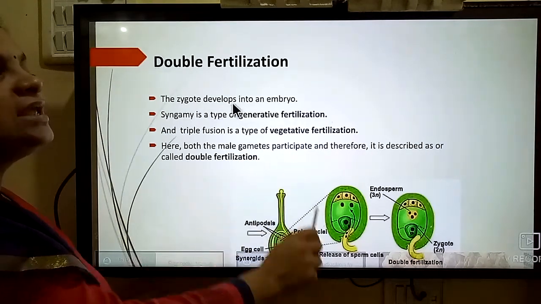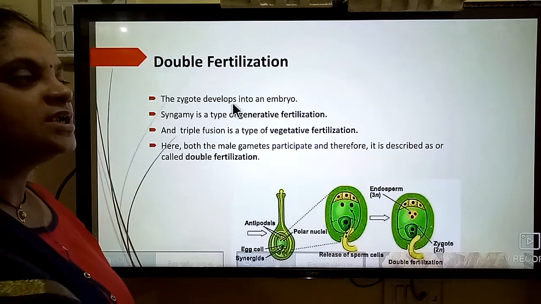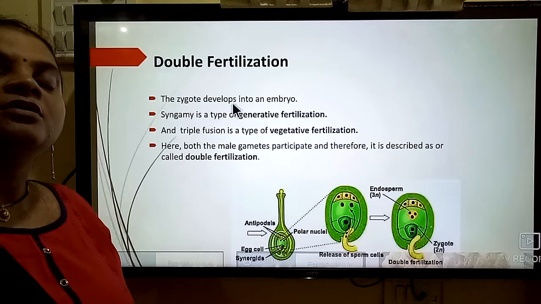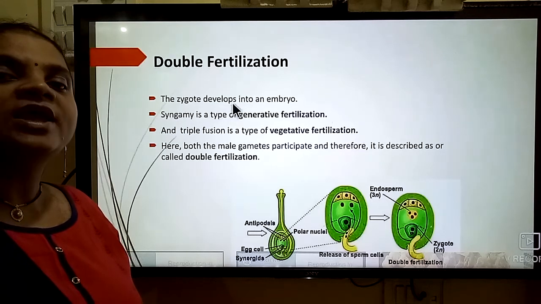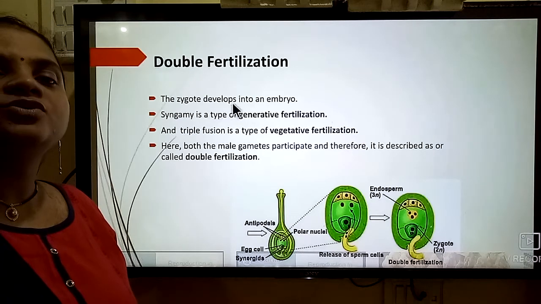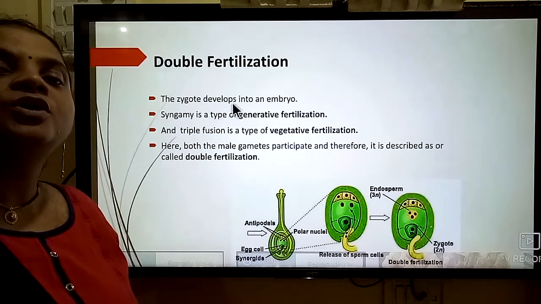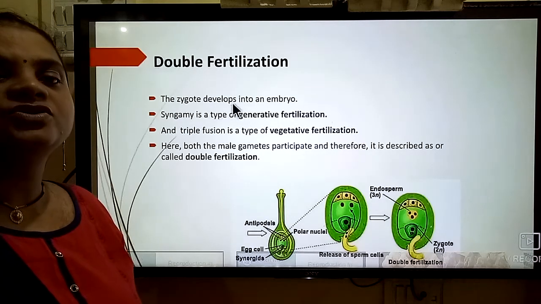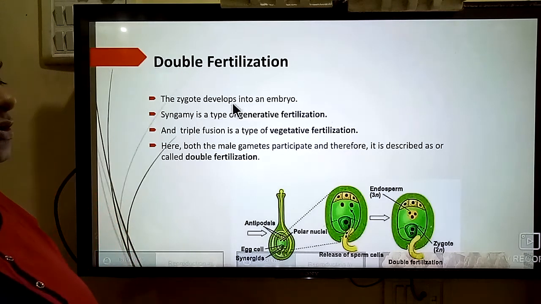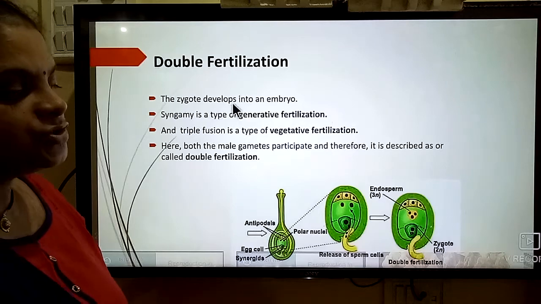Here both male gametes participate and therefore it is called double fertilization. We observe the two male gametes fertilizing two different cells, and because we observe two fertilizations, it is called double fertilization.